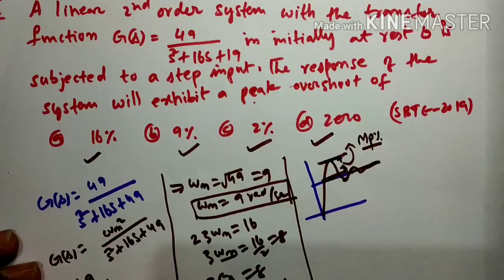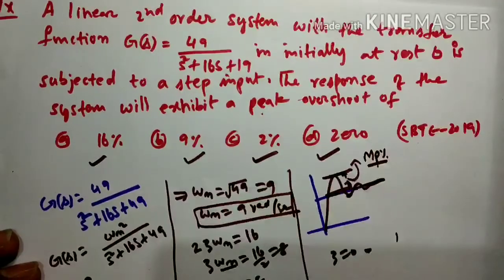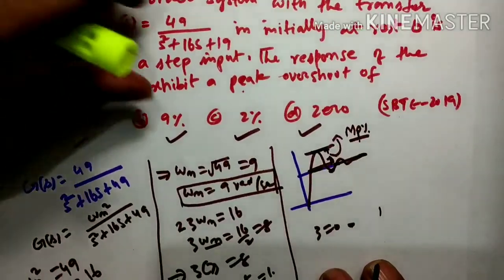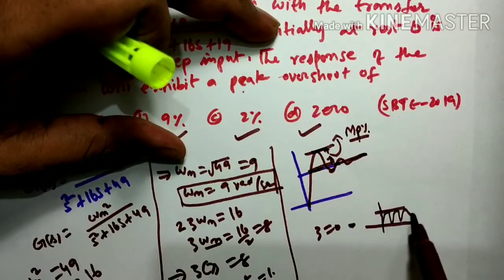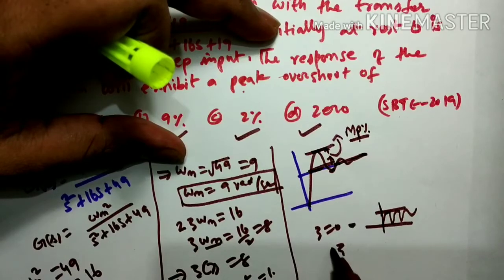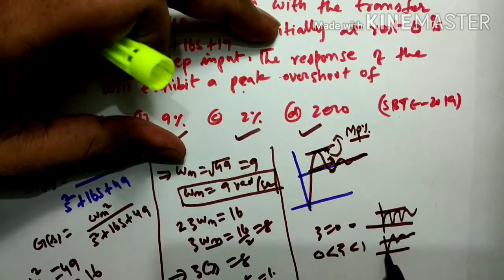You will get more than 1. If we check the zeta values: zeta equal to 0 gives an undamped response. Zeta greater than 0 and less than 1 gives an underdamped response.